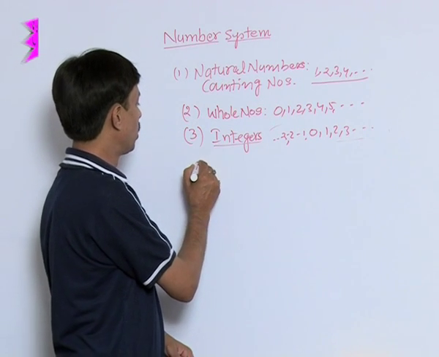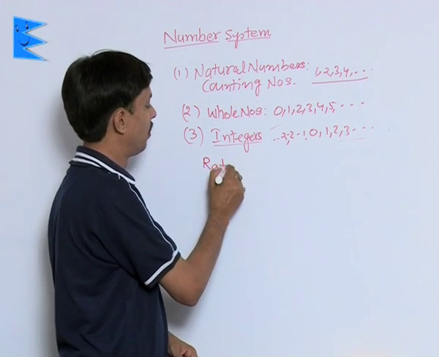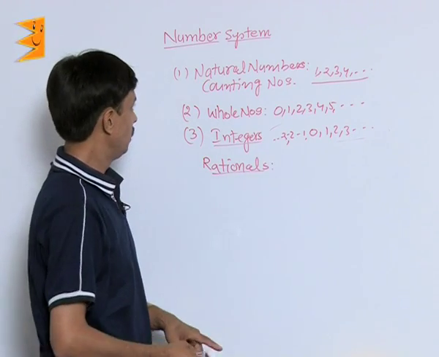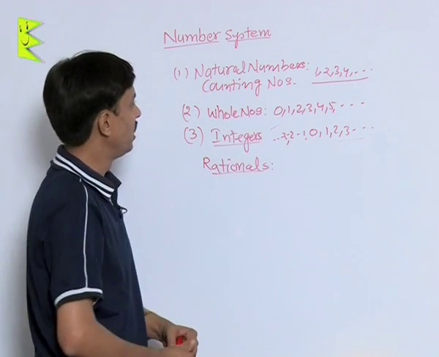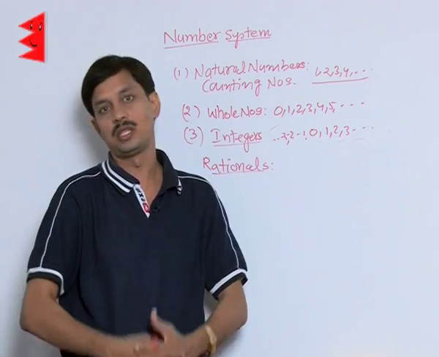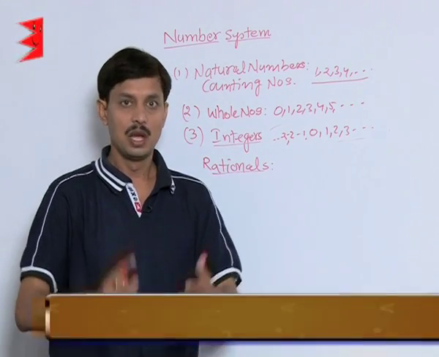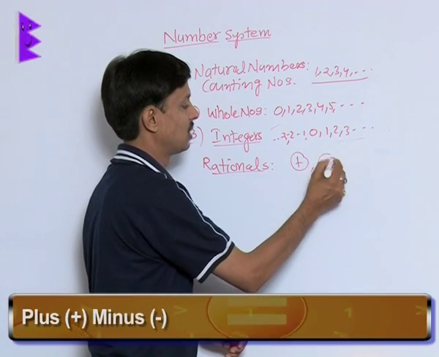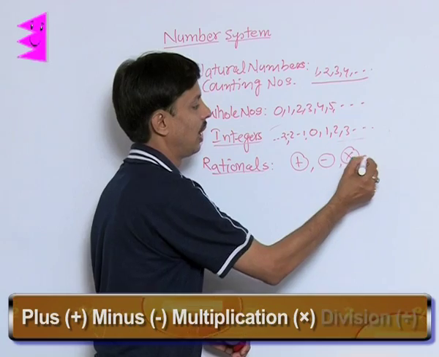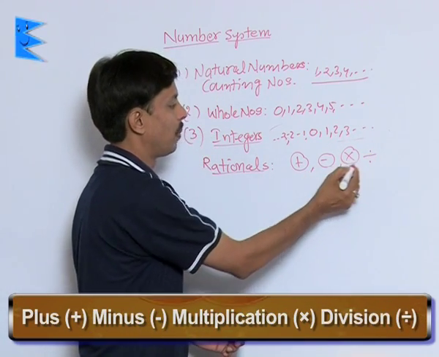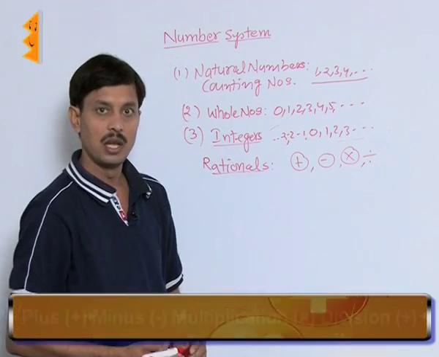In order to tell you what the rational numbers are and how they have been developed, it is very important to understand that we have four basic operations in mathematics: plus, minus, multiplication and division. These are the four basic operations in mathematics.